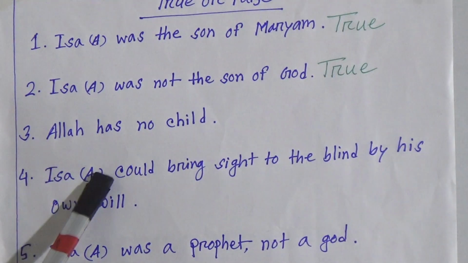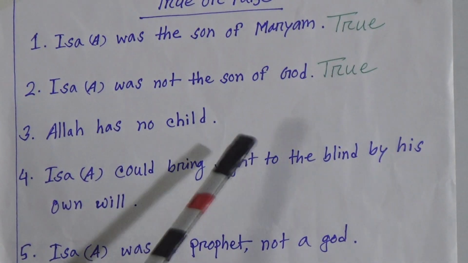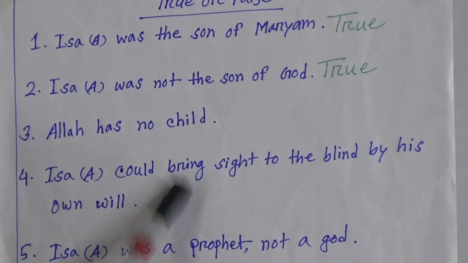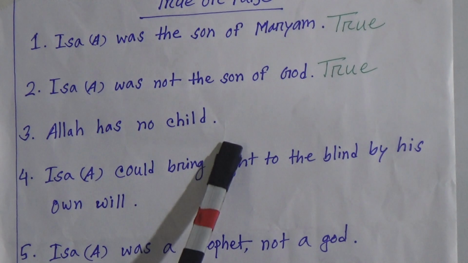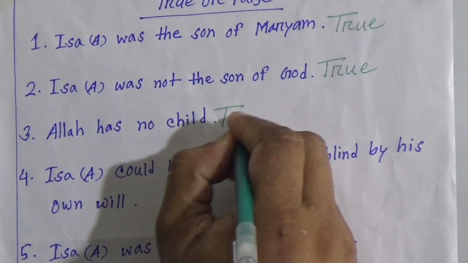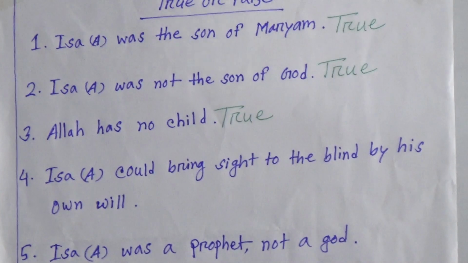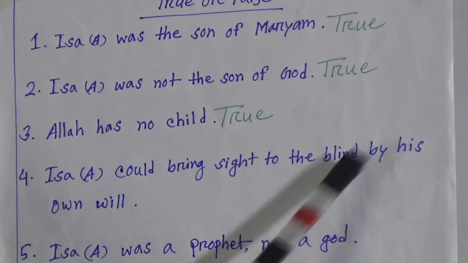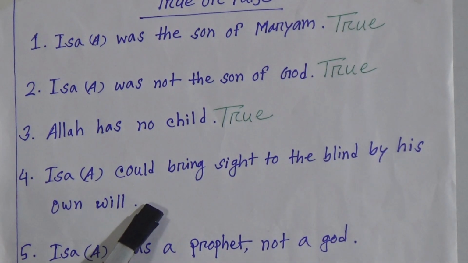Now number 3, Allah has no child. Yes, because my dear students, you know that Allah has no child. In this regard, our answer will be true. So I am writing the answer true. Now number 4, Isa alayhi salam could bring sight to the blind by his own will. What will be the answer?